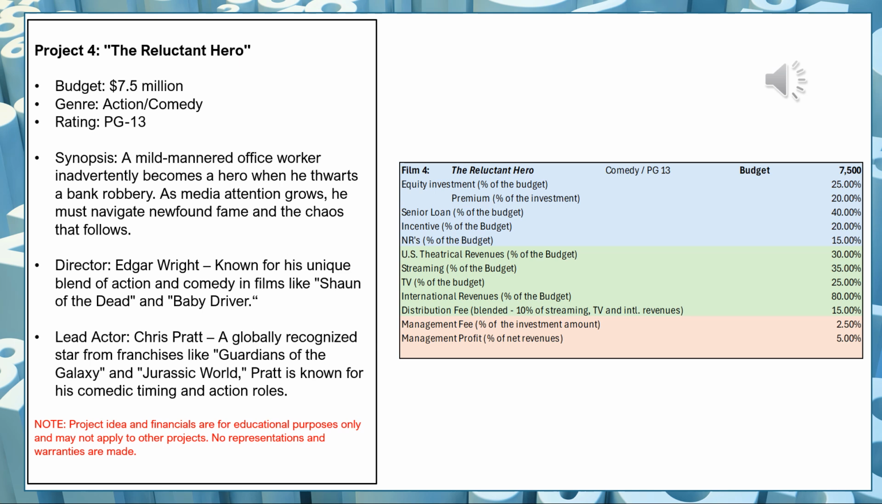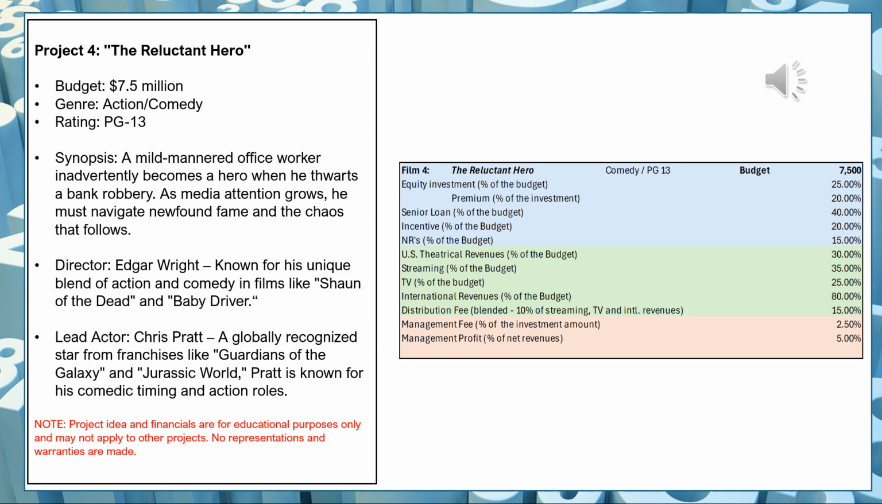The director is Edgar Wright, known for Shaun of the Dead and Baby Driver, great movies, and Chris Pratt, obviously known from Guardians of the Galaxy and Jurassic World, is someone we're going to give this lead role to. $7.5 million is a very, very feasible and reasonable budget with this kind of talent. Could likely be more, by the way.